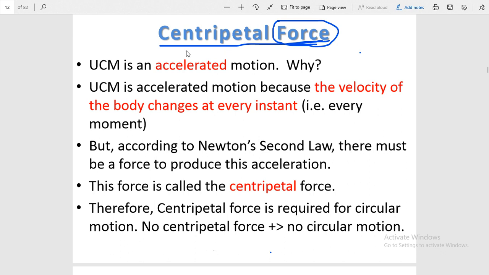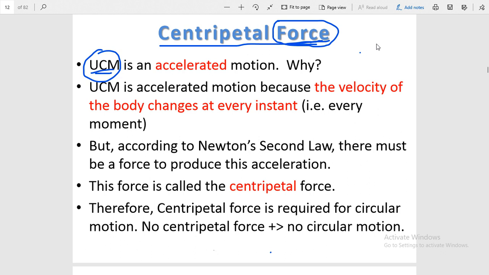Okay, so first let us understand the meaning of UCM. UCM means uniform circular motion. Okay, there is another term that is known as non-uniform circular motion. So let us first understand the difference between uniform circular motion and non-uniform circular motion.